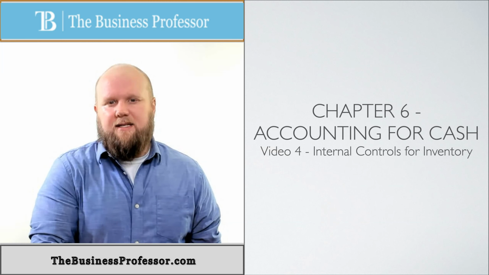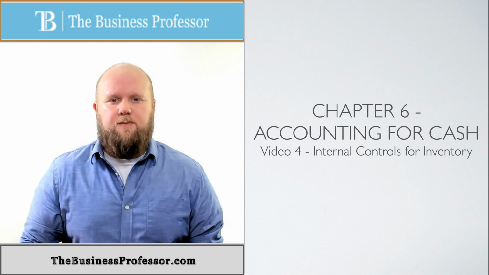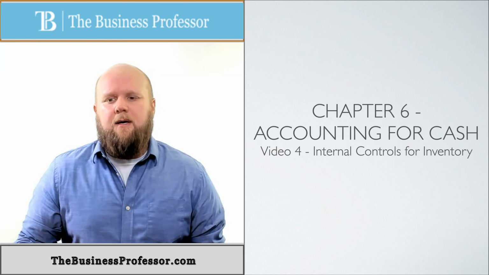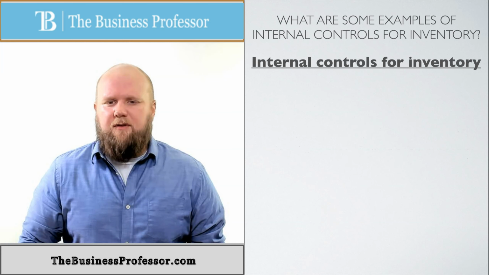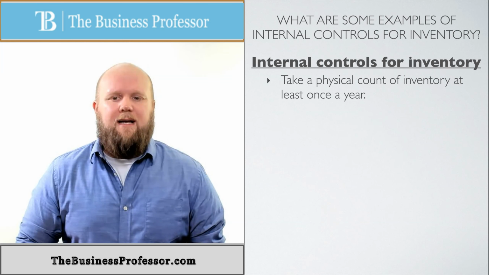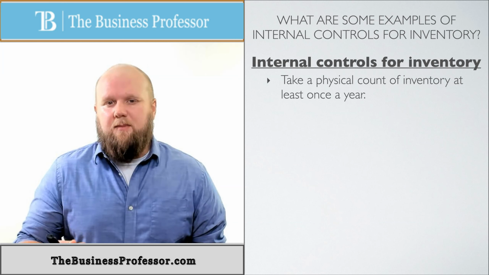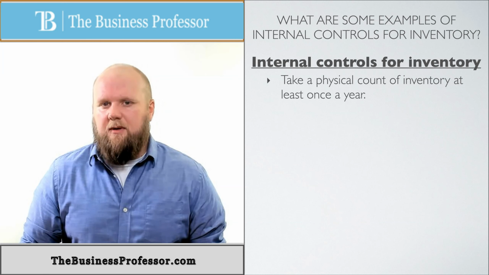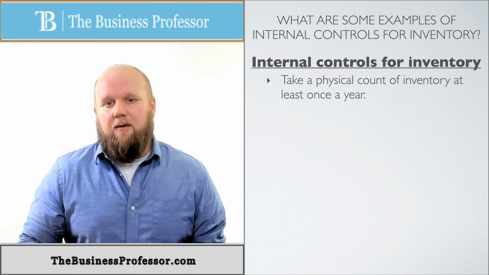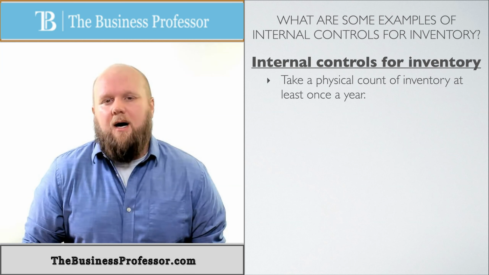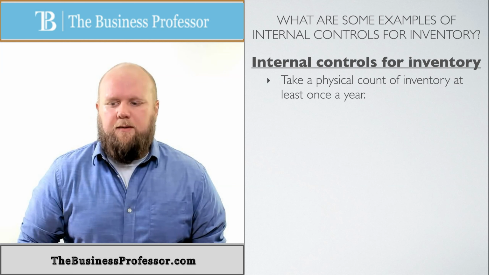We talked about inventory last chapter, and it's important that we have internal controls for inventory. But let's talk about some specifics now. The most common one and the obvious one would be to take a physical count of inventory at least once a year. And what that does is it makes sure that no funny business is happening with our inventory, nobody's stealing, nobody's breaking, and it also allows us to do our adjustment at the end of the year. So that's a pretty common one, pretty straightforward one.